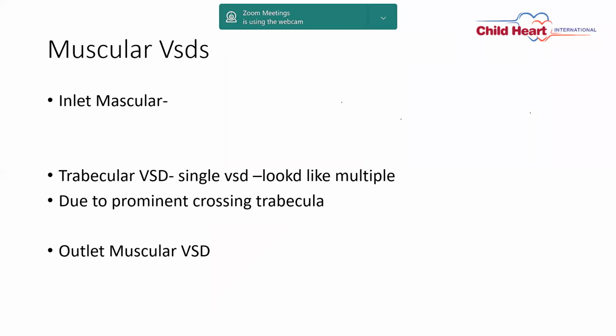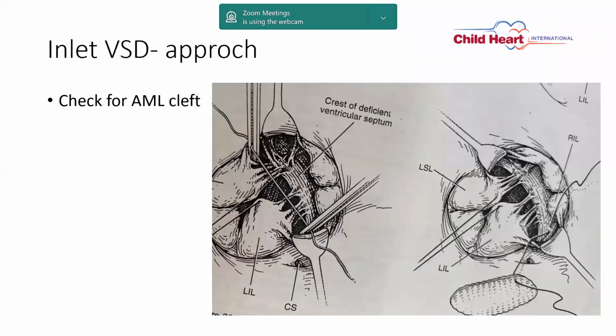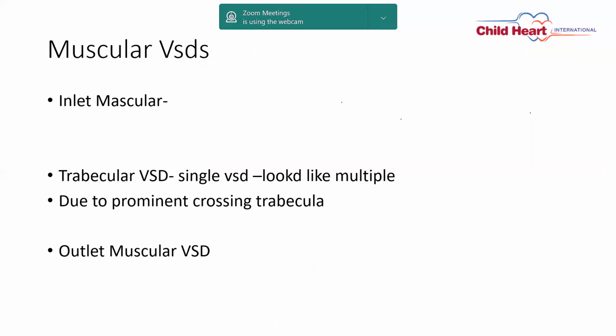In inlet VSD, one more thing, as I told, you have to examine the AML also. So if the AML has any cleft, you can close it by opening the interatrial septum, check the mitral valve and close that also. In muscular VSDs, inlet muscular VSD, here the exposure is through the atrium.